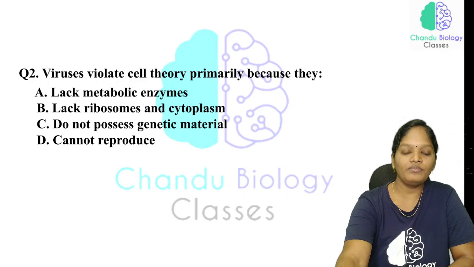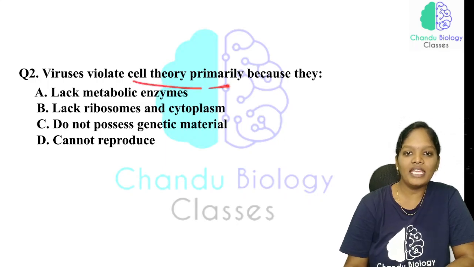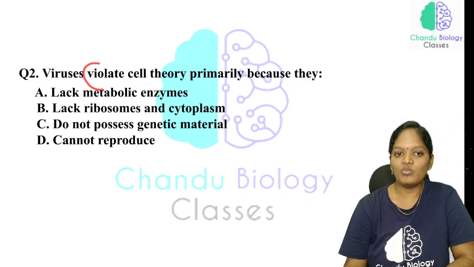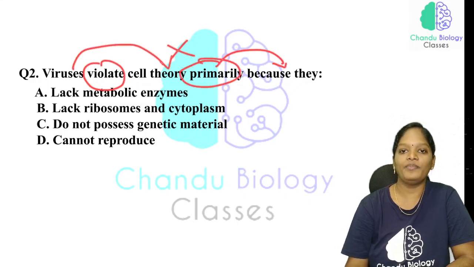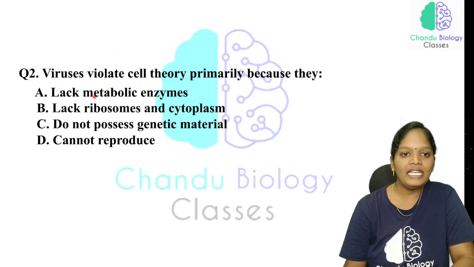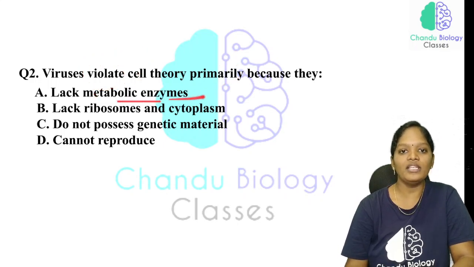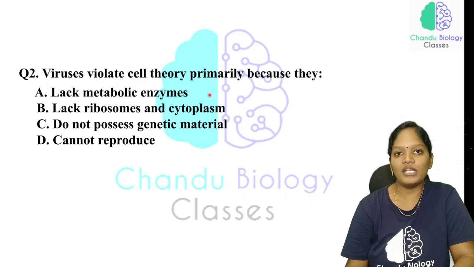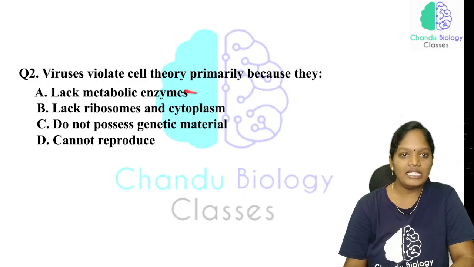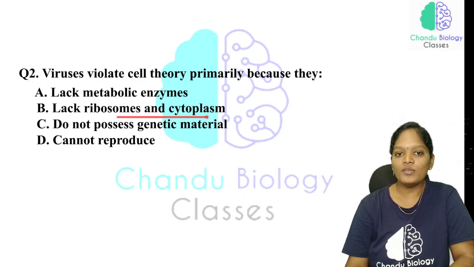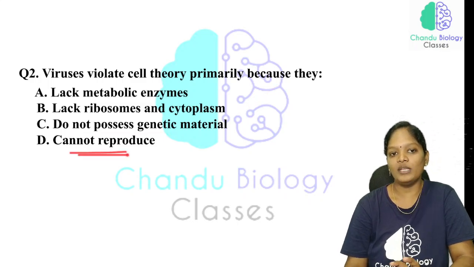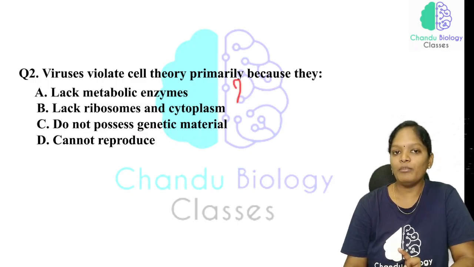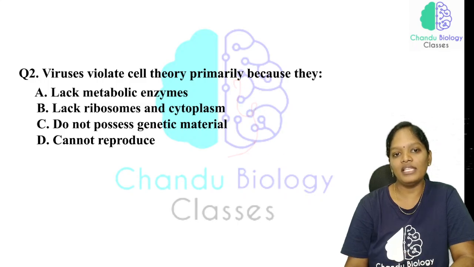Now, the virus violates the cell theory. What is the primary reason? The first option: it lacks the metabolic enzymes, as there are no enzymes for doing the metabolism process. Second: it lacks the ribosomes and cytoplasm. Third: it does not possess a genetic material. Fourth: it cannot reproduce. What is the main important reason that the virus violates the cell theory?